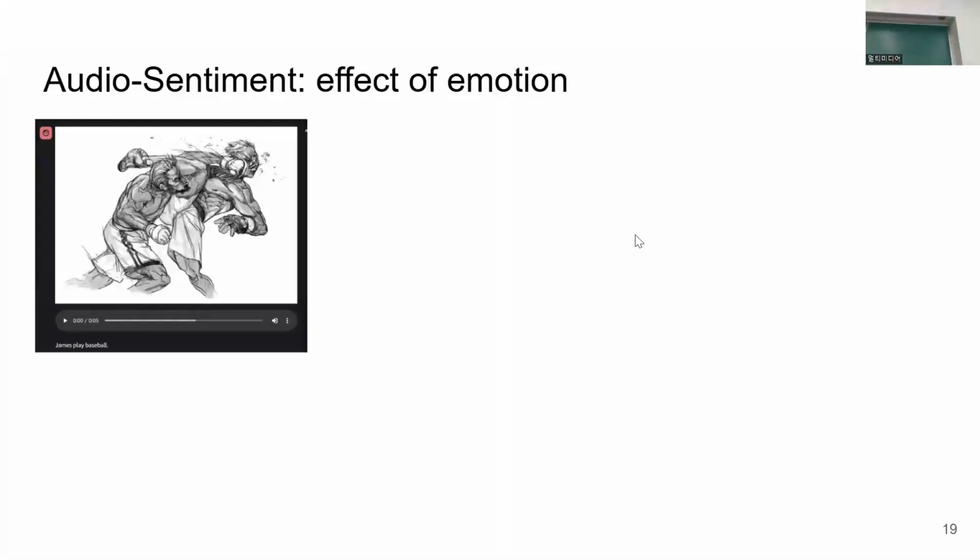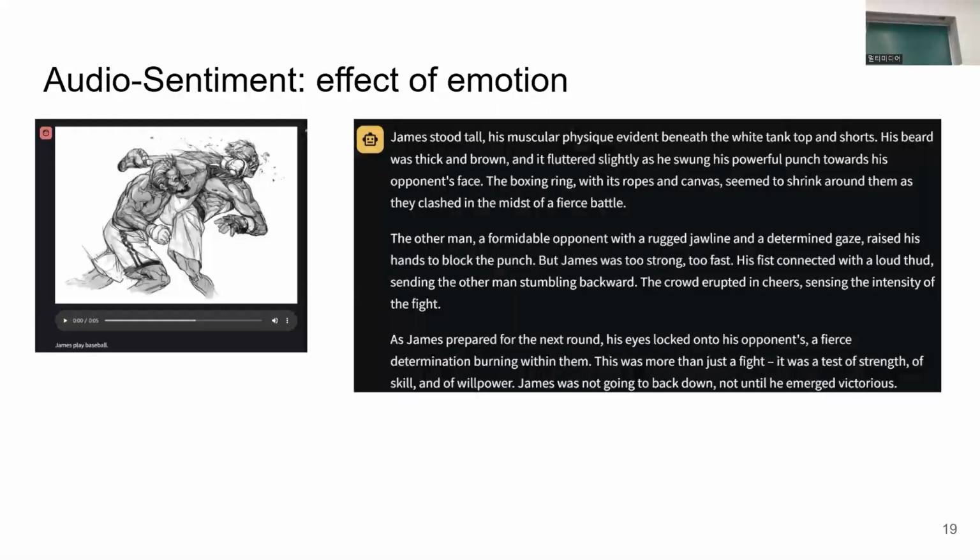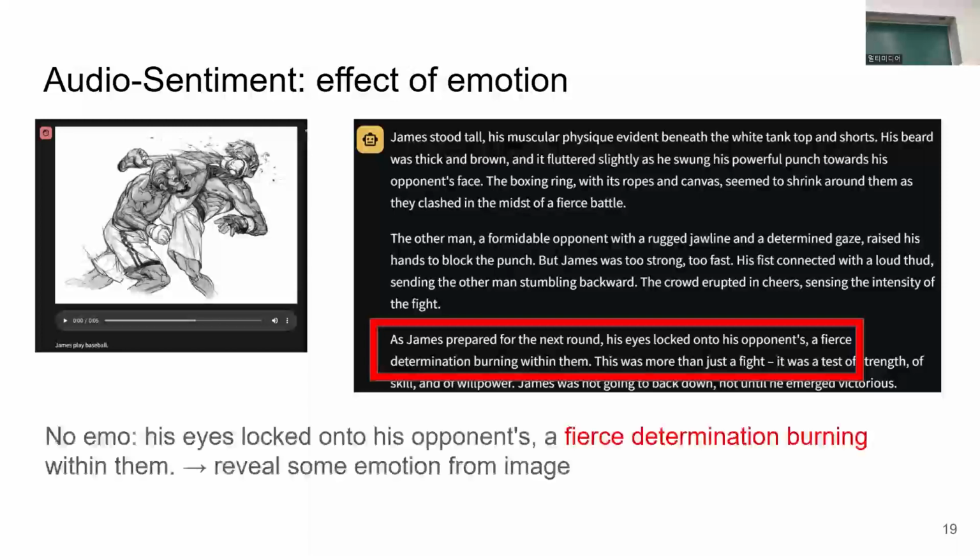So let's look at how emotion affects story creation. First, for the following boxing, photo, and text input, James play baseball. If no music is included, a story is created as follows. We can see that there are a few phrases that express emotions even though we don't input sounds. For instance, in the third paragraph, his eyes look into his opponent's, appears determination burning within them. This is because we use LLaVA to describe the image, not detect the image, which includes some emotional descriptions of objects and actions.